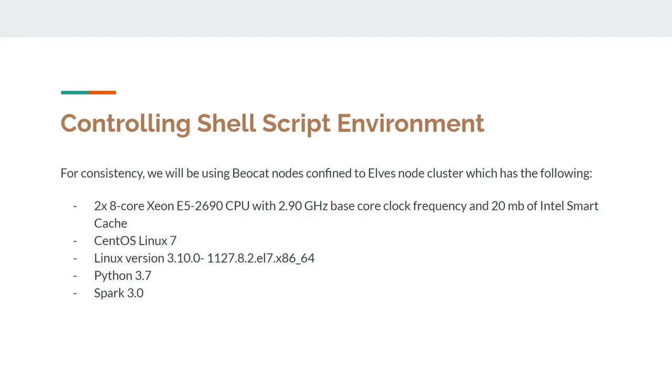To give a little background on how we will be running the jobs on Beocat, we will be using Beocat nodes confined to Elves' node cluster, which has the following: 2 times 8 core Xeon E5-2690 CPUs, which have 2.90 GHz base core clock frequency and 20 megabytes of Intel Smart Cache. They also have CentOS Linux 7. We will be using Linux version 3.10.0, Python 3.7, and Spark 3.0. To specify the different number of nodes and number of cores, we will be using the ntasks and nodes restrictions on the job.